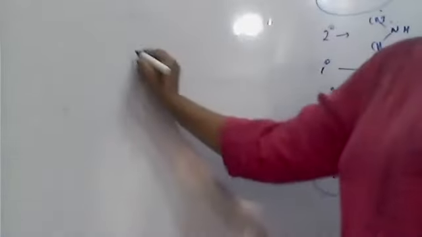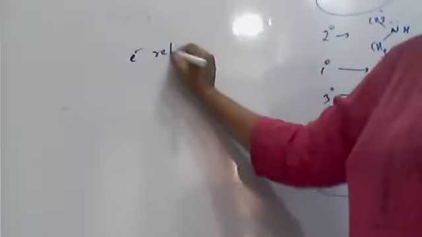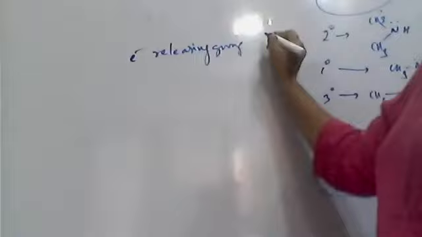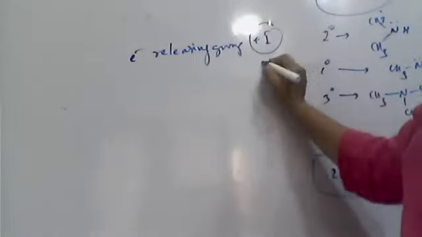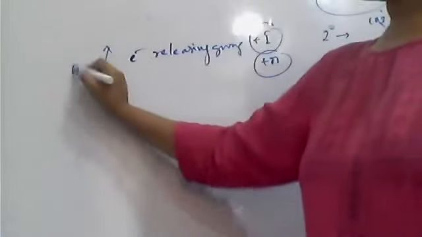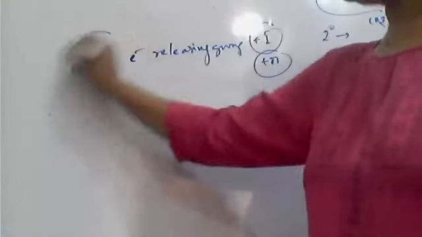As everyone knows, if an electron releasing group is there, that means plus I effect or plus M effect, then basic nature increases.